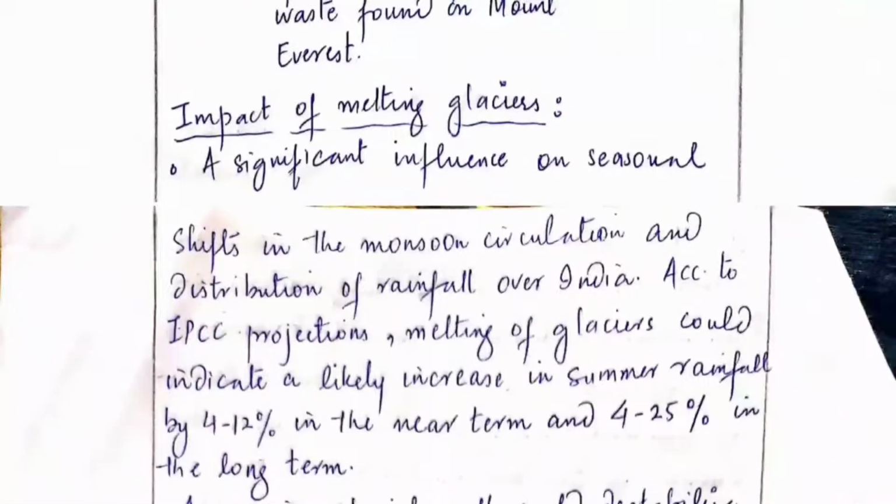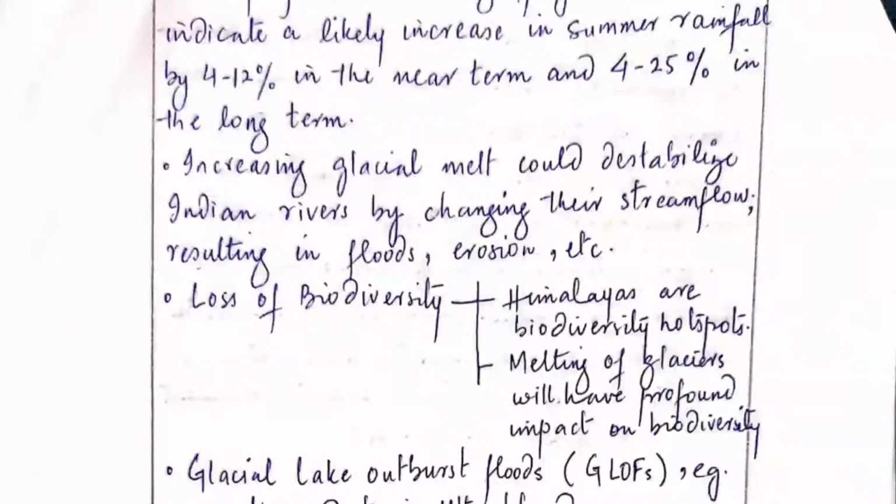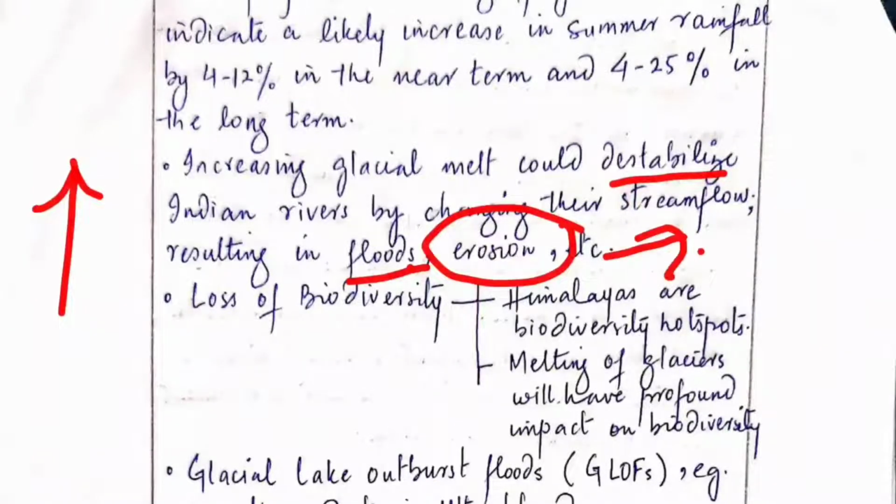Then we explain the impact of melting glaciers. It will have an impact on the monsoon, in the long term and short term as well. The rainfall will be affected for sure. It will destabilize the flow of the rivers. Sometimes it will be less and sometimes more, and when it is more it will cause floods, and floods will also lead to erosion.